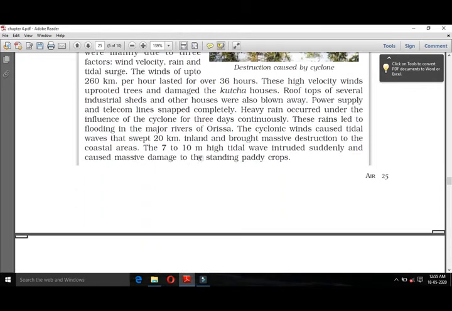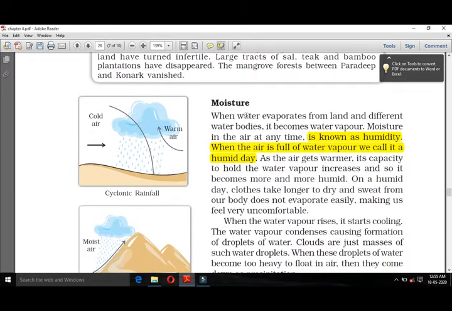You must read this paragraph. You can understand everything. Now moisture, it is moisture. What is moisture and what is water vapor? We need to understand it.